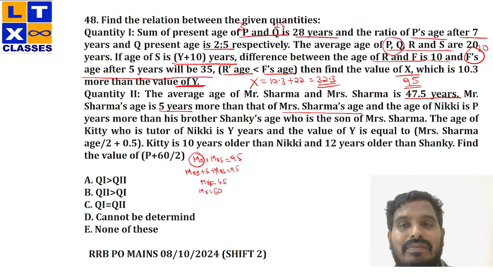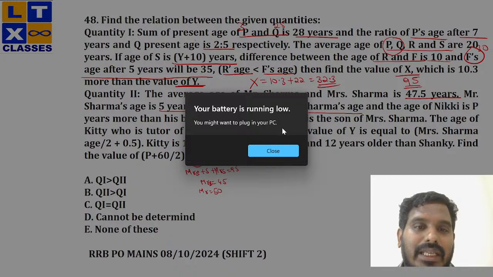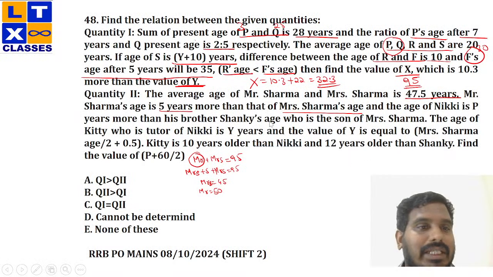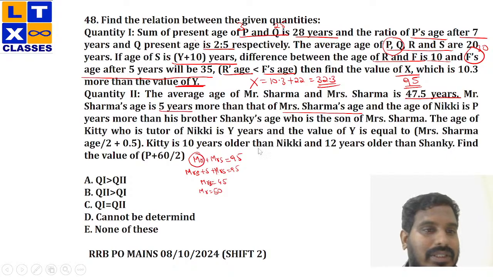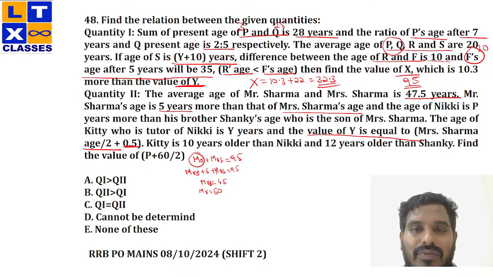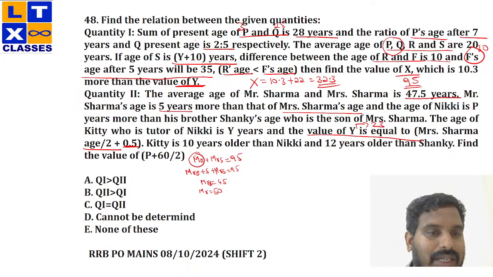Now, I got the values of both Mr. and Mrs. Sharma, and now the age of Nikki is P years more than his brother Shanky's age, who is the son of Mrs. Sharma. The age of Kitty, who is the daughter of Nikki, is Y years, and the value of Y is equal to Mr. Sharma's age by 2. Okay. Now, fine. We'll find the value of Y here, which is Mrs. Sharma's age by 2 plus 0.5. What is Mrs. Sharma's age? 45. This is 22.5, right? By 2 is 22.5 plus 0.5. Now the value of Y here is 23.